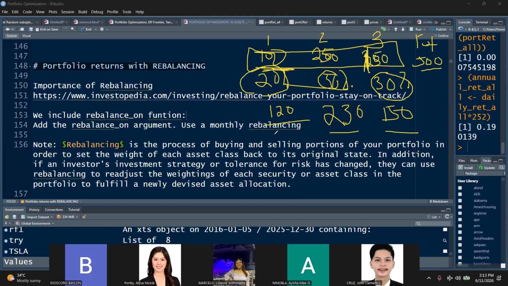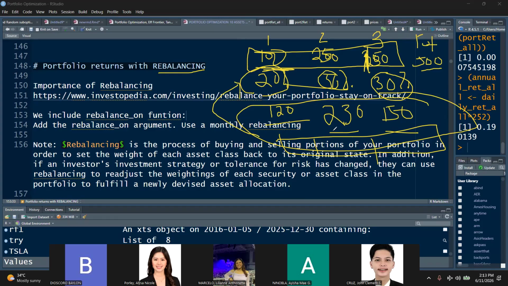So if the weights change, then the contribution of the assets to the portfolio return will be changing. If management wants to maintain the 20%, 50%, 30% balance, then at the end of the period there should be a rebalancing. How is it done? Sell one and buy another, so that it goes back to 20%, 50%, 30%.